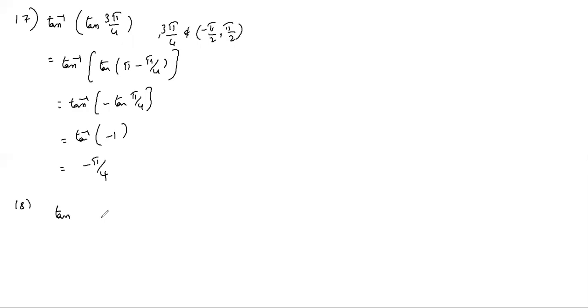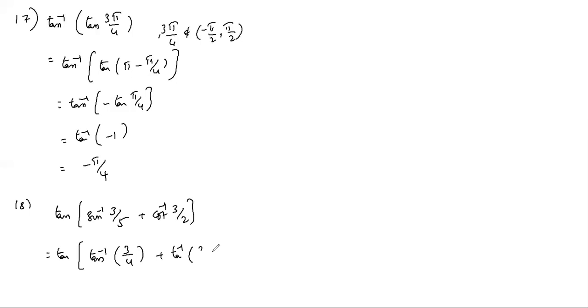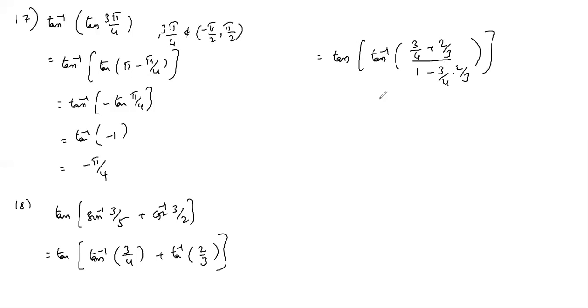Tan of sin inverse 3/5 plus cot inverse 3/2. In terms of tan inverse, sin inverse 3/5 is nothing but tan inverse 3/4. This is also tan inverse 2/3 for positive values. And here xy value is less than 1 only. So tan inverse x plus y by 1 minus xy. Tan inverse cancel, 9 plus 8, 17, 12 minus 6, 6. So 17/6 is the answer.